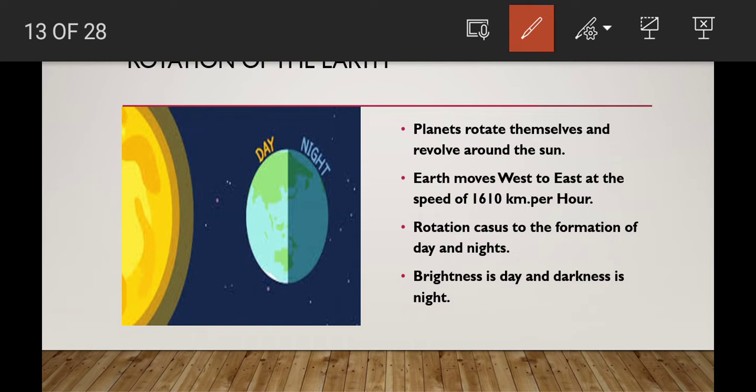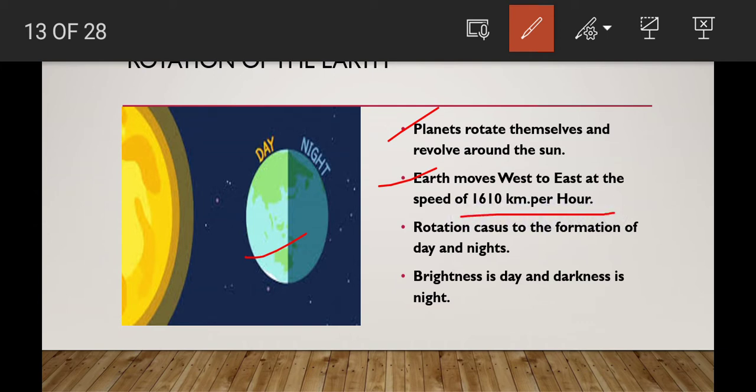If you observe this planet, children, it is the earth, it is revolving around the sun, and the next one, it rotates itself. When it rotates itself, or moves itself, it is called rotation. Actually, the earth takes one rotation for one day, meaning 24 hours. The earth moves from west to east at the speed of 1610 kilometers, children. It is very, very important.